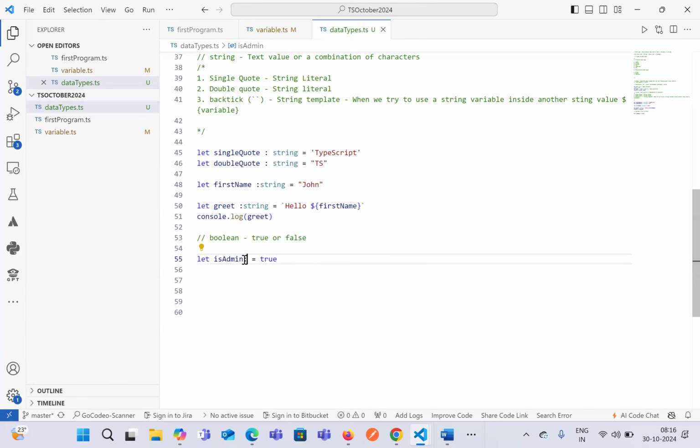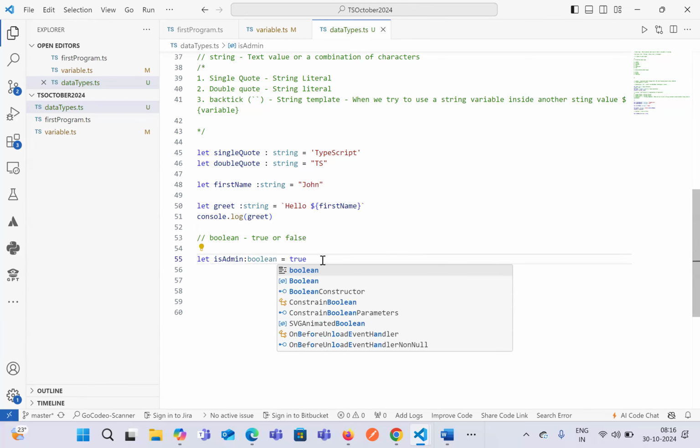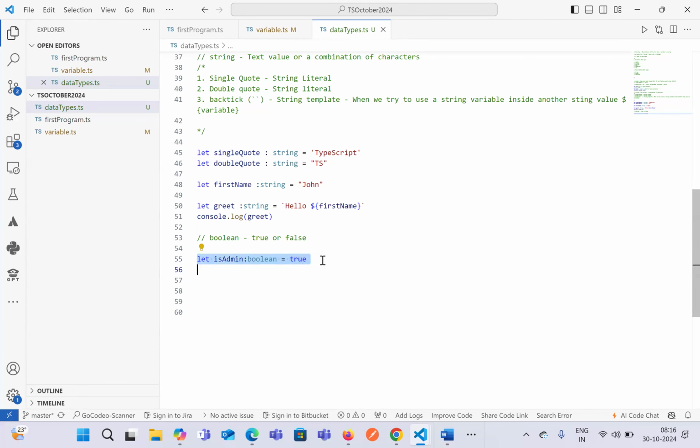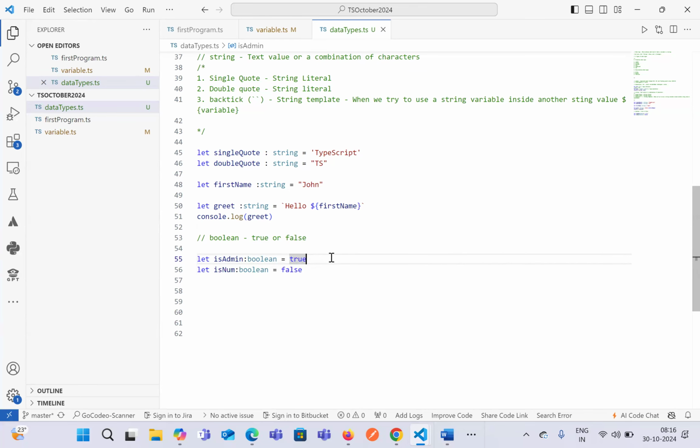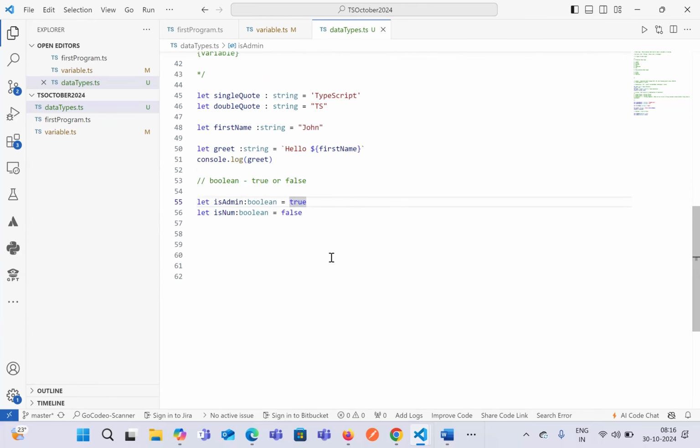In this case also, we can provide it as a Boolean data type. So let isAdmin, and let's say some other variable which is false. So a Boolean data type will always take a value which is either true or false.